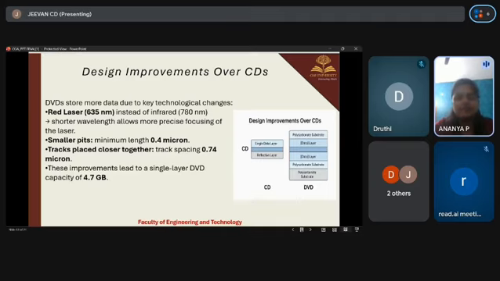DVDs also have smaller pits with a minimum length of 0.4 micron, and the tracks are placed closer together with a spacing of 0.74 micron. Due to these improvements, a single layer DVD can store about 4.7 GB of data. Moving on to the next slide.